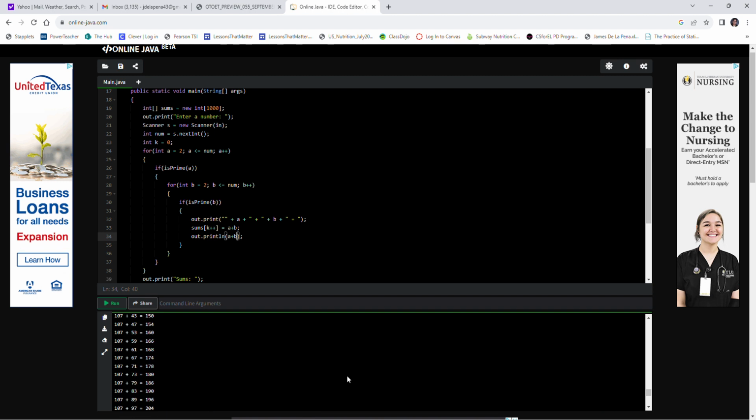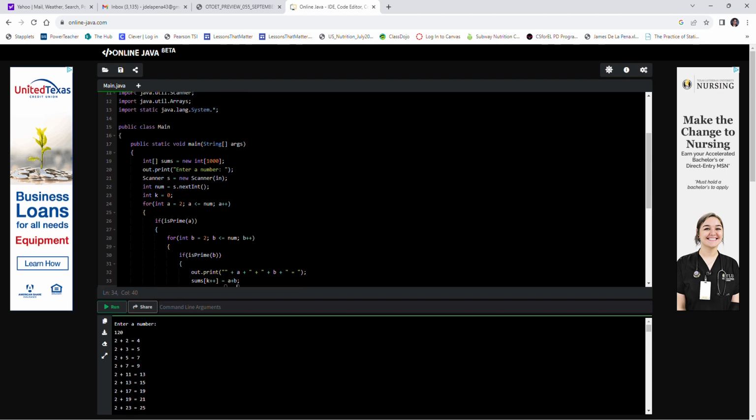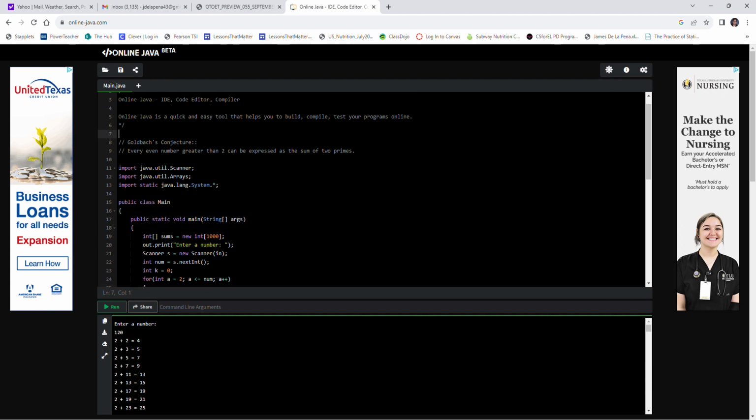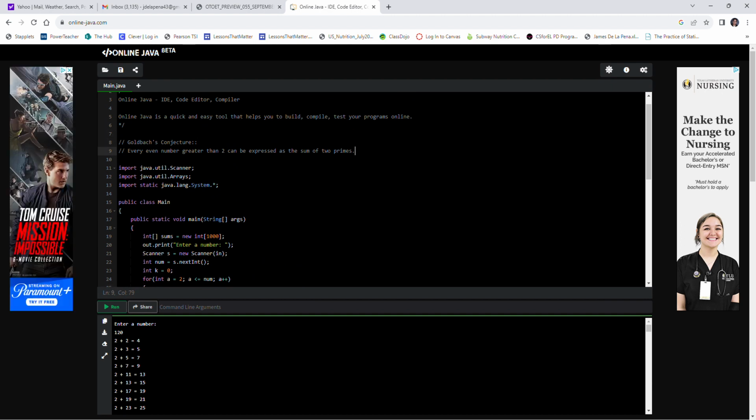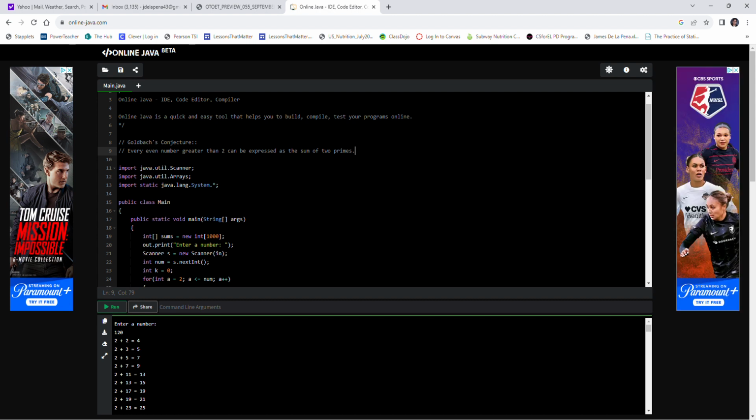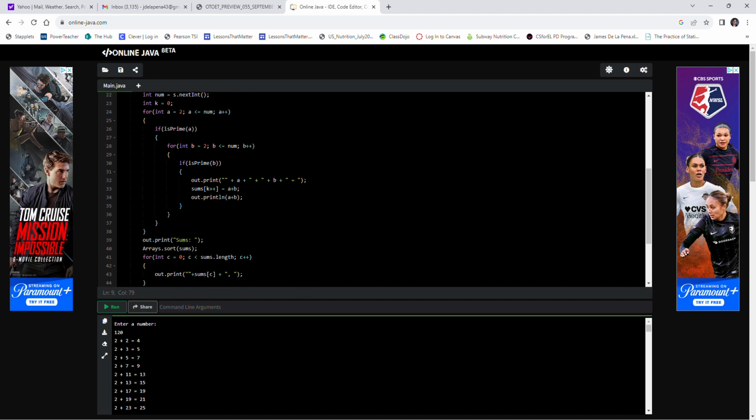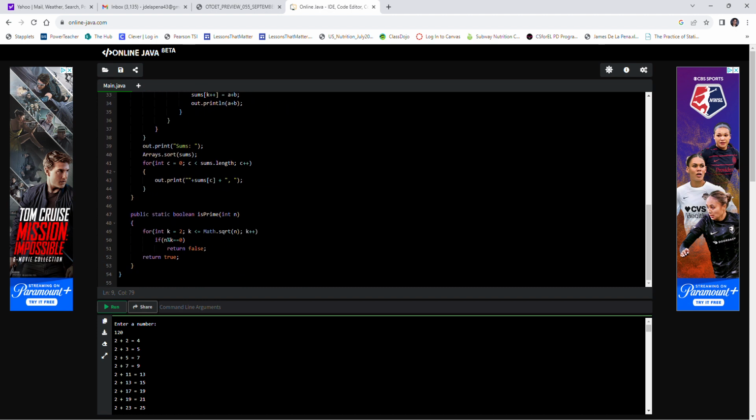And I think that, up to a certain point, we can demonstrate that Goldbach is consistent, at least up to a given point. And again, this is by using a computer, by using our prime functions that we built before, and by creating a list of these integer sums. And that's a pretty interesting little exploration into how to use programming for some mathematical investigations, if you will.